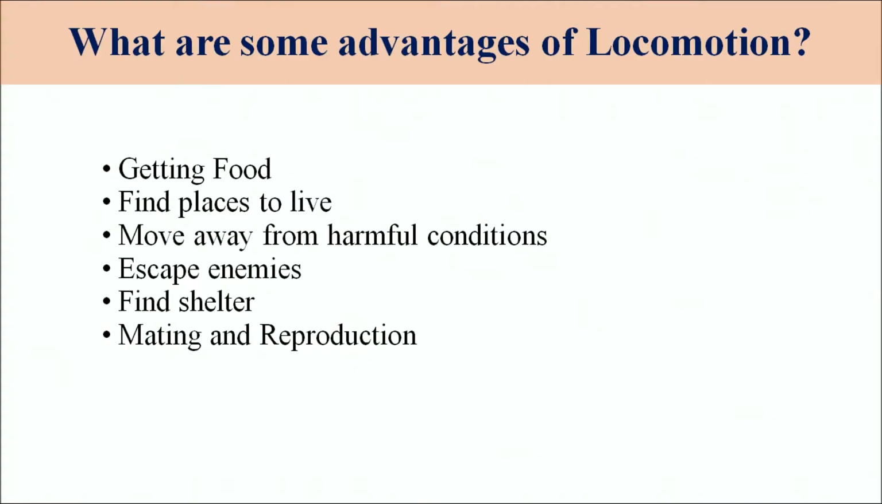So why do we move? Movement is due to some major objectives. We want to get food, we want to move from one place to another to live, and we move away from harmful conditions, that is, we want to escape from enemies and we want to get shelter. Another purpose may be mating and reproduction. These are the major purposes through which locomotion or movement takes place in organisms.